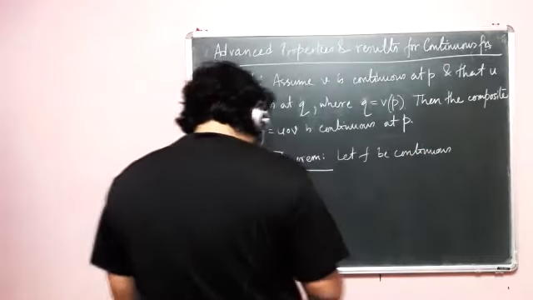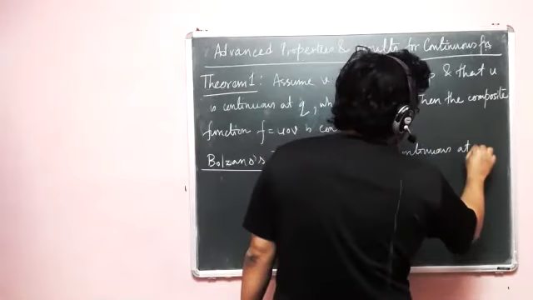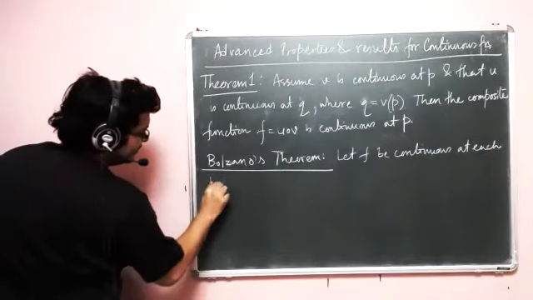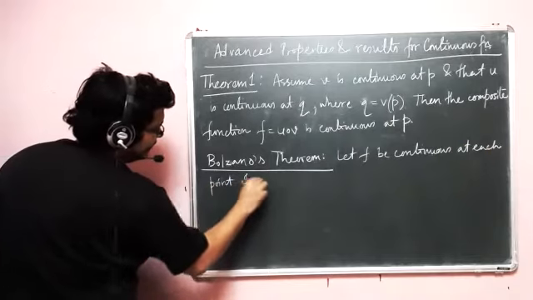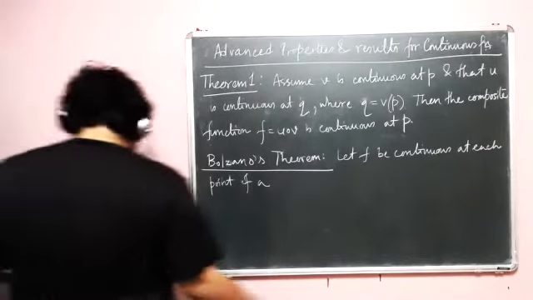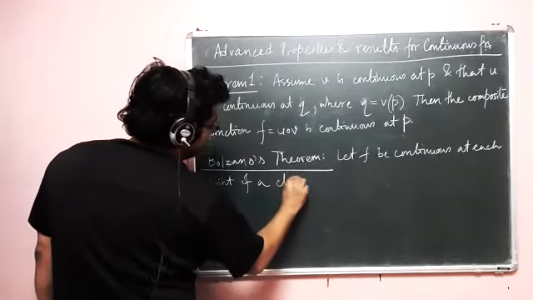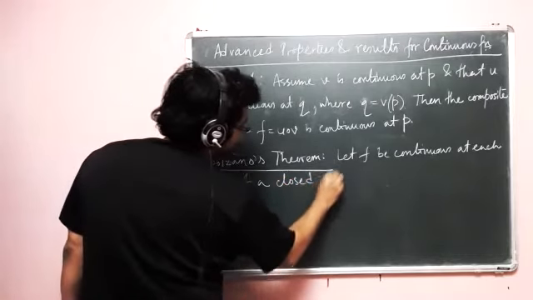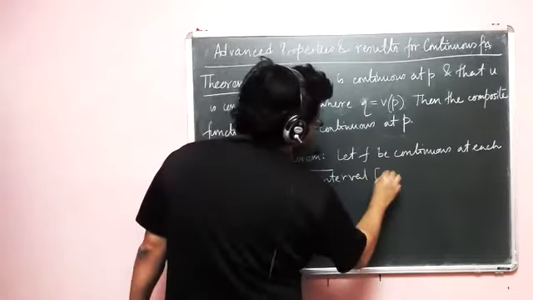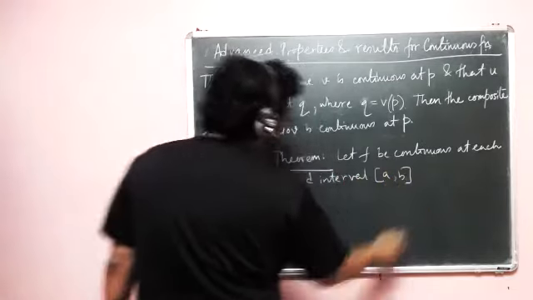Let f be continuous at each point of a closed interval a, b.